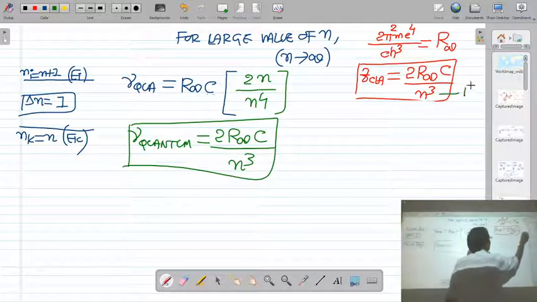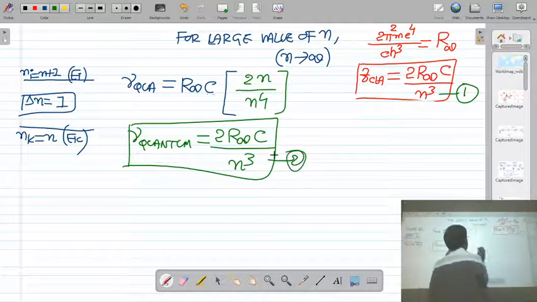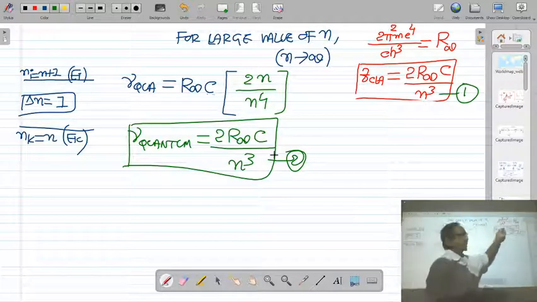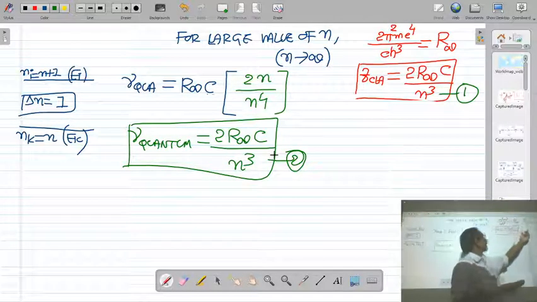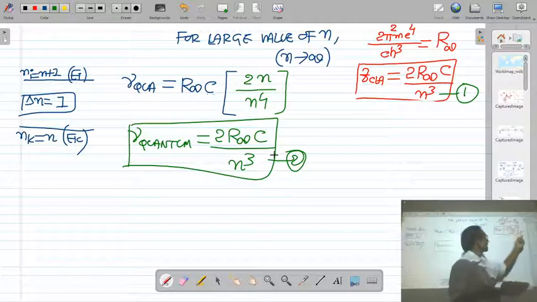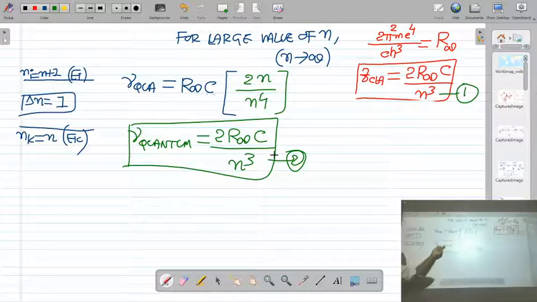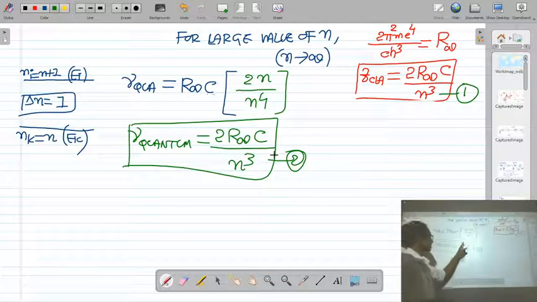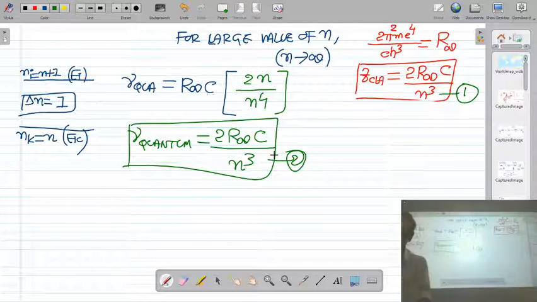Compare equations 1 and 2. You can see that the classical frequency of revolution of the electron about the hydrogen nucleus is 2 R infinite C upon n cube. And the quantum mechanical frequency is also 2 R infinite C upon n cube. So both the frequencies are the same.